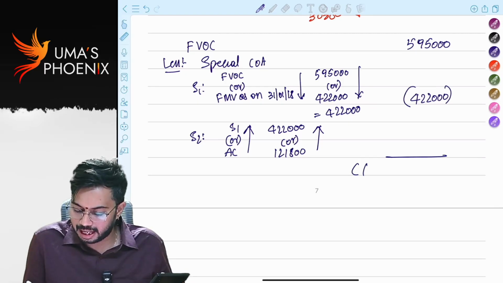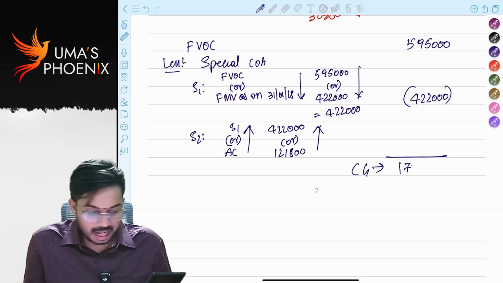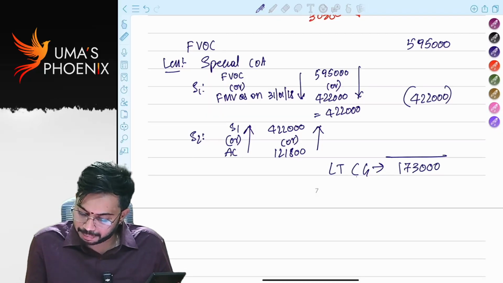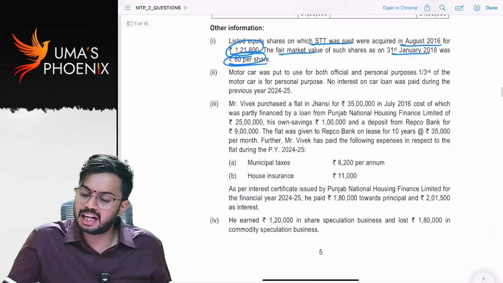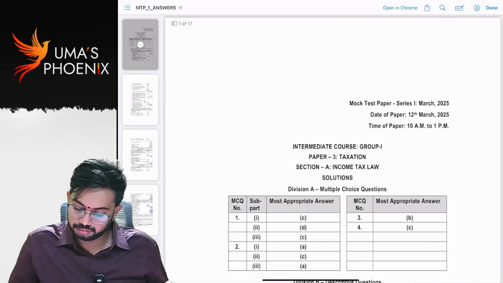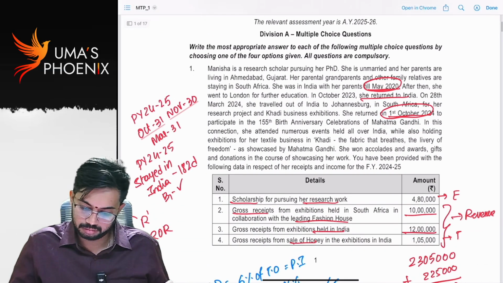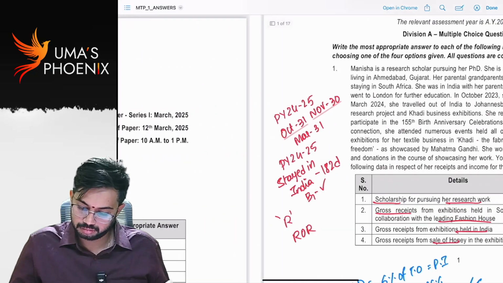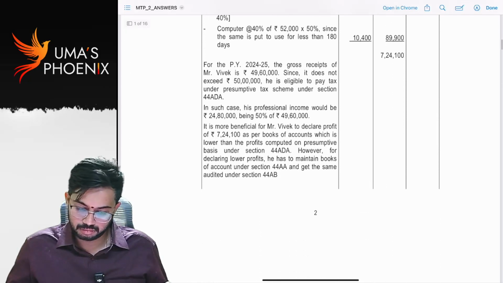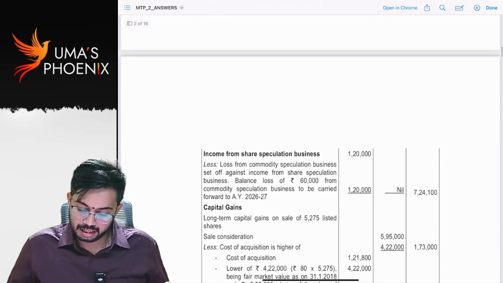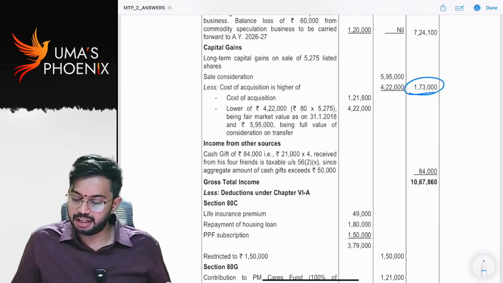So how much is capital gain? Capital gain is 1,73,000. This is long-term capital gain taxable under section 112A. I hope my answer is correct. Let us check once. Capital gain, capital gain. Where is capital gain? Yeah. Answer is, you can see, 1,73,000.